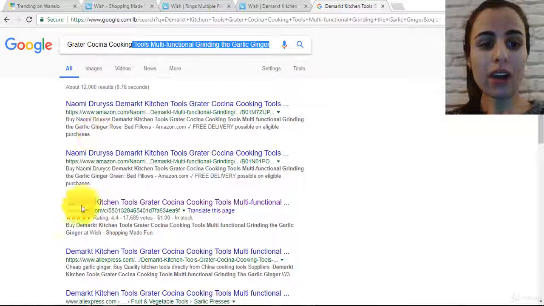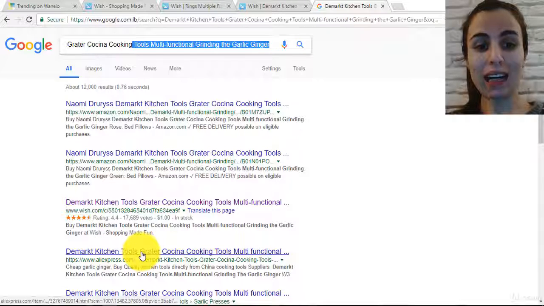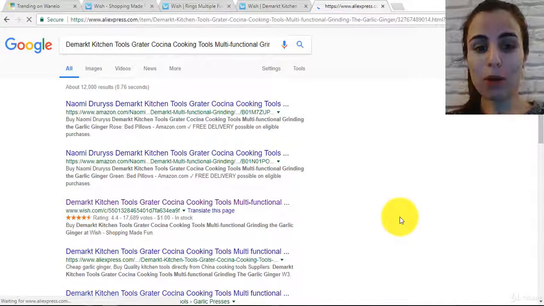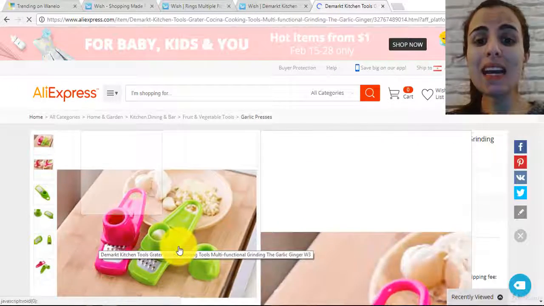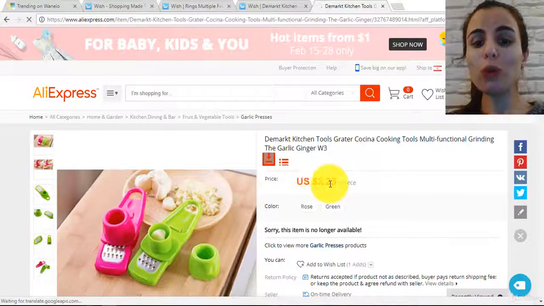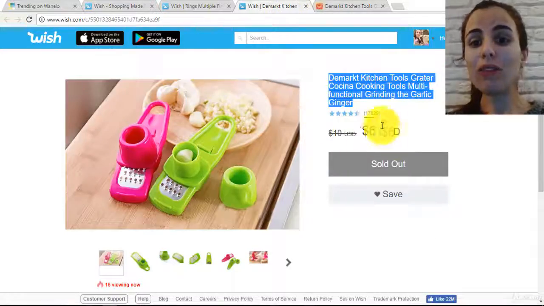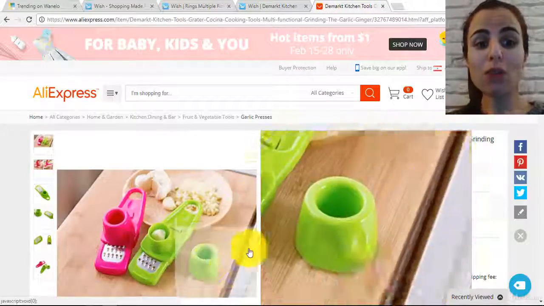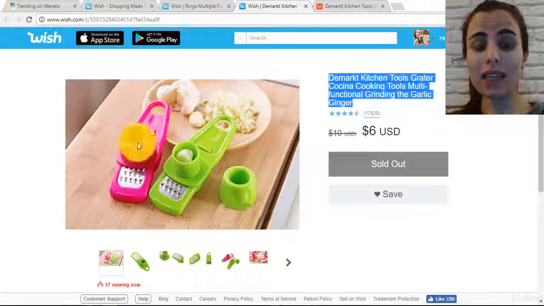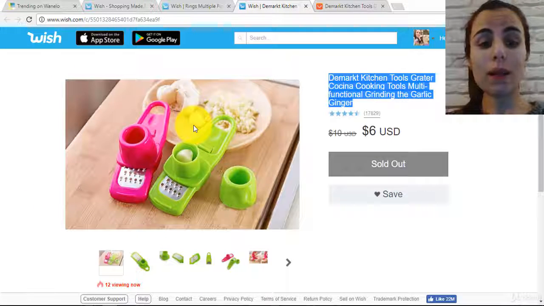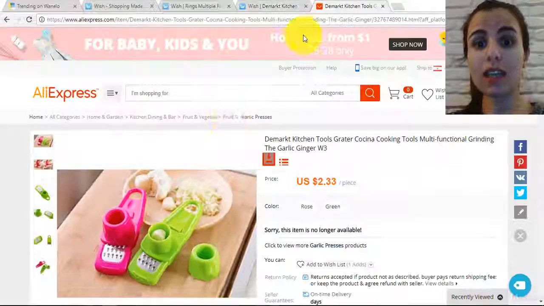So see, these are the results. The fourth one is on AliExpress. So great. I'm going to click on AliExpress, and voila, this is the same item in here for $2.33, in here for $6. So you have found your item. This is an item that has been added too many times in here. So it's a product with many chances.